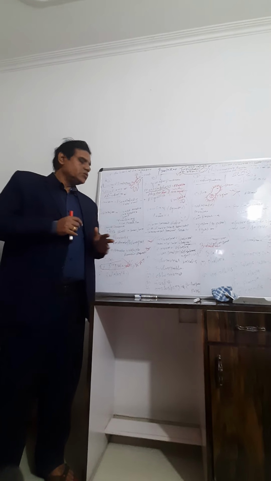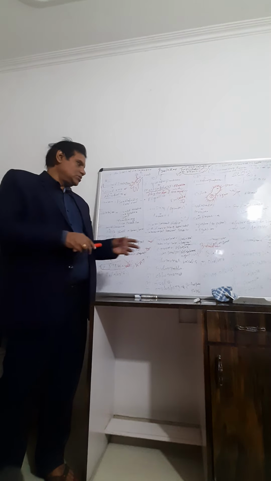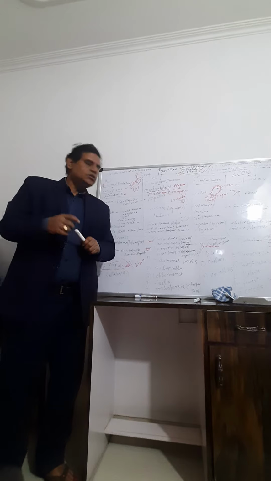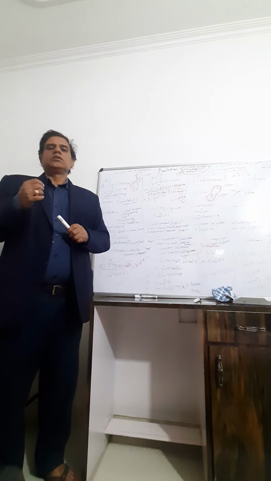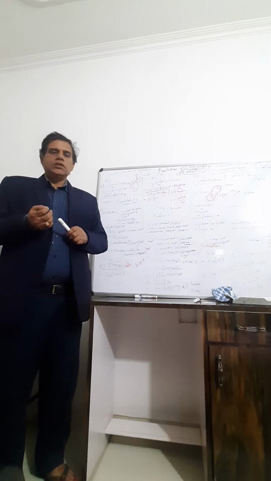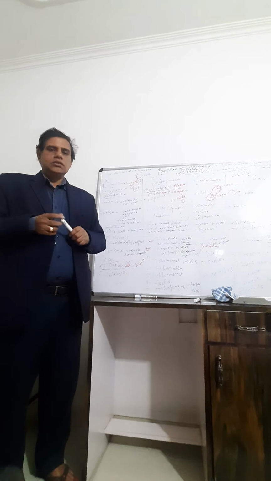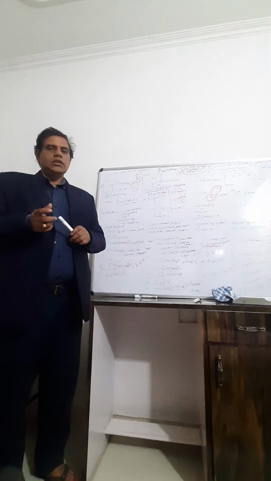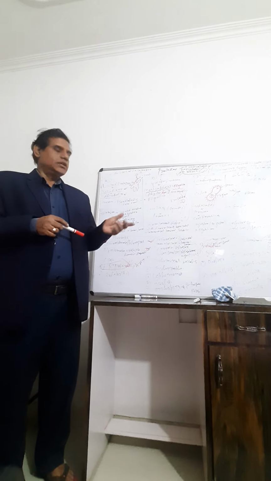For the flagellated protozoa, the most important example is Trypanosoma, which causes sleeping sickness: Trypanosoma equiperdum, Trypanosoma gambiense, Trypanosoma rhodesiense, and Trypanosoma cruzi, which causes Chagas disease in children.